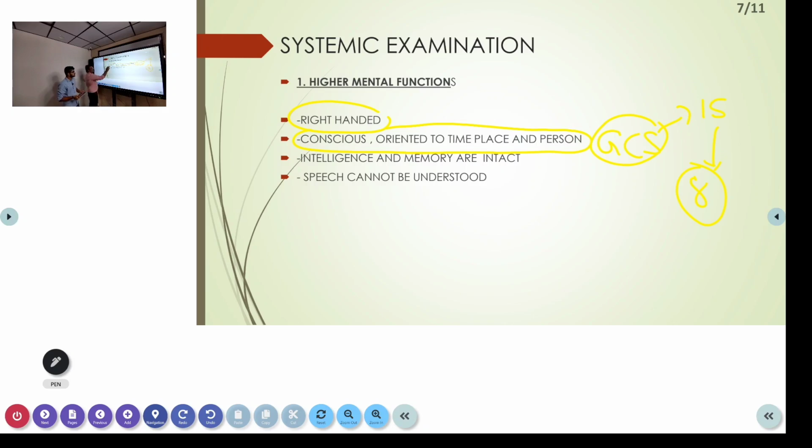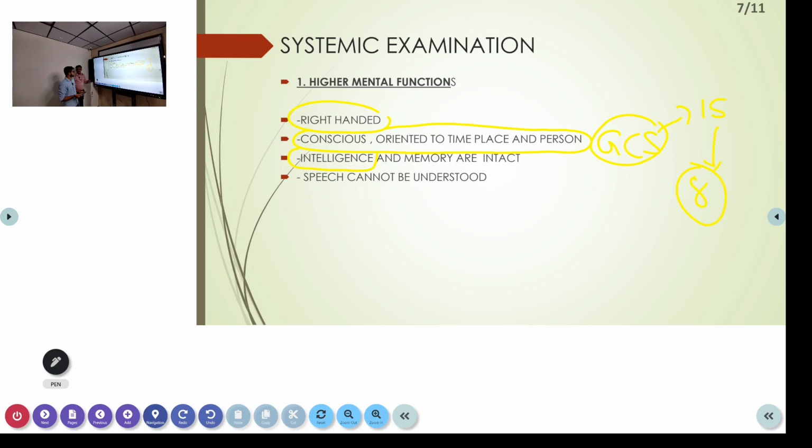So what is the importance of intelligence in a patient when you are examining the neurology system? As an MBBS student, you are going to examine the patient. There are a lot of tests which a normal person will just understand, but if the intelligence is low or he is not able to understand, you have to modify your examination methods, because you may be asking the patient to calculate like 1 plus 1, 2 plus 2.